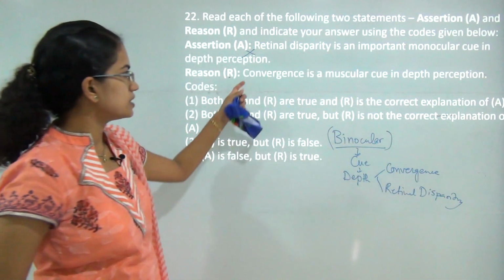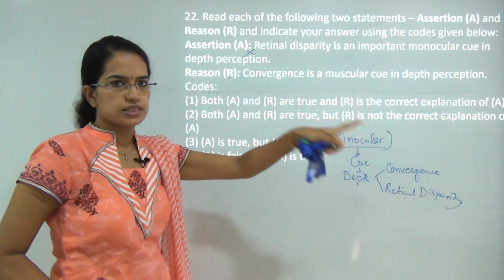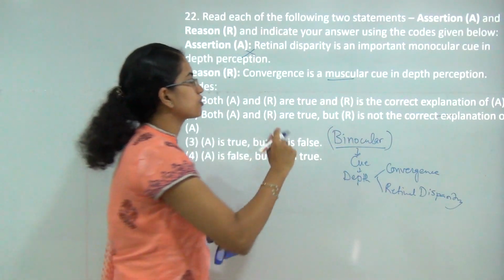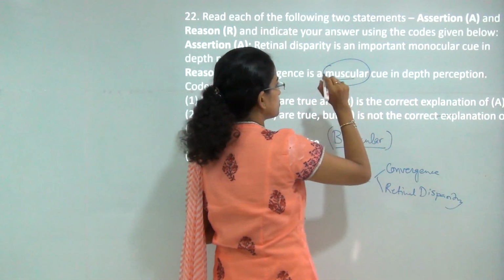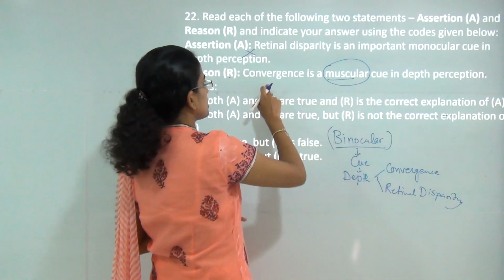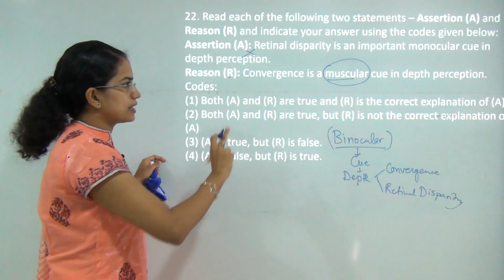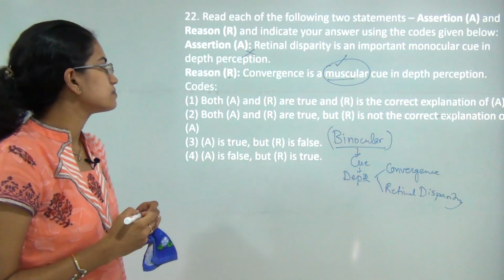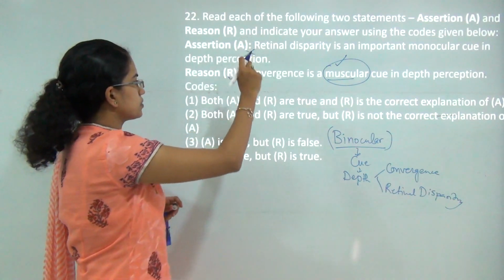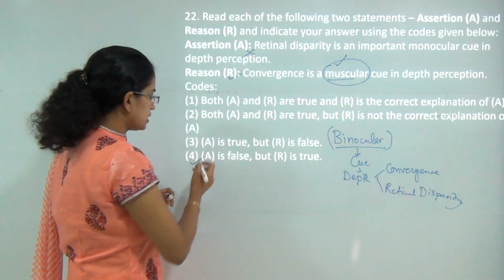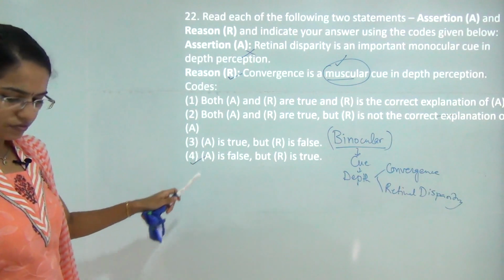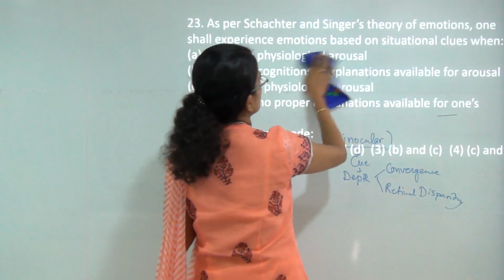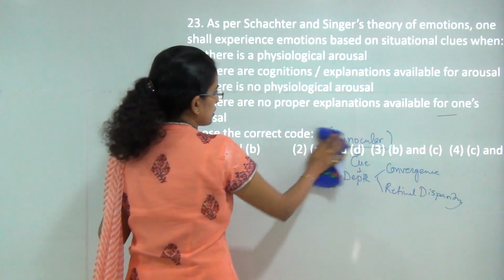The next is, convergence is a muscular cue in depth perception. That is correct because that talks about use of muscle. It's not monocular. A lot of students confuse it with monocular and thought both A and R should be incorrect. But it's important to read the words carefully. It is muscular, not monocular. So R would be correct and A would be incorrect. So the correct answer would be 4. Assertion is false but reason is true. The next is, the Schachter-Singer theory talks about emotions.